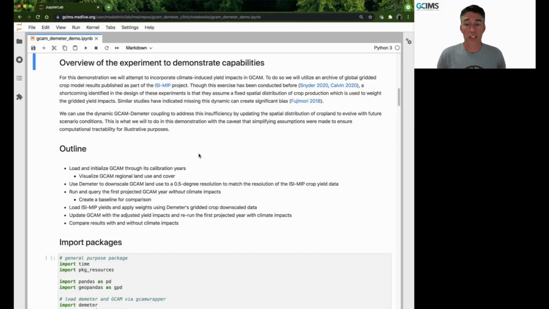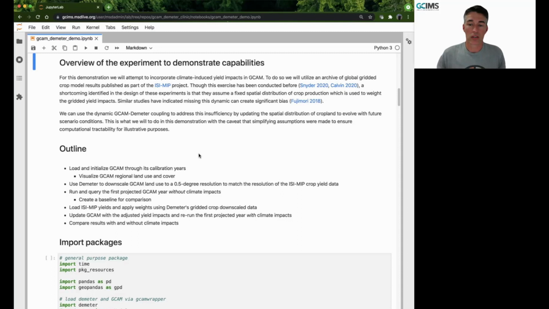Now, although this exercise has been conducted before in a few publications, a shortcoming has been identified in the design of these experiments in that they assume a fixed spatial distribution of crop production that is used to weight the gridded yield impacts. Other similar studies have also indicated this missing dynamic can create significant bias. So we're going to use the GCAM Demeter coupling to address this insufficiency by updating the spatial distribution of cropland to evolve with future scenario conditions.